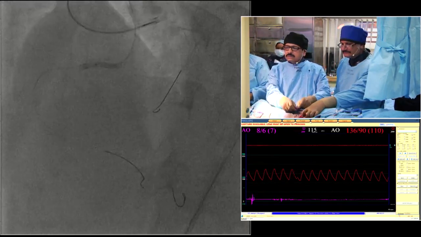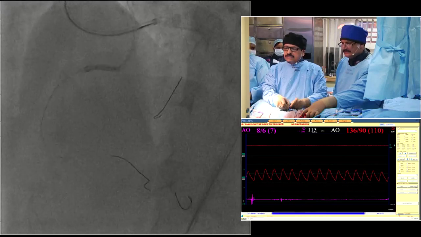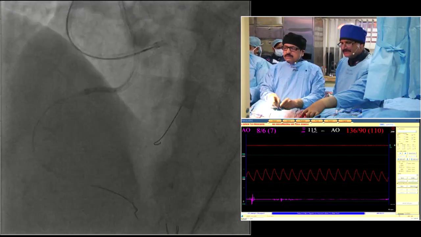Are you planning for any imaging? We are happy with imaging, sir. No, we want to do IVUS to know the size.